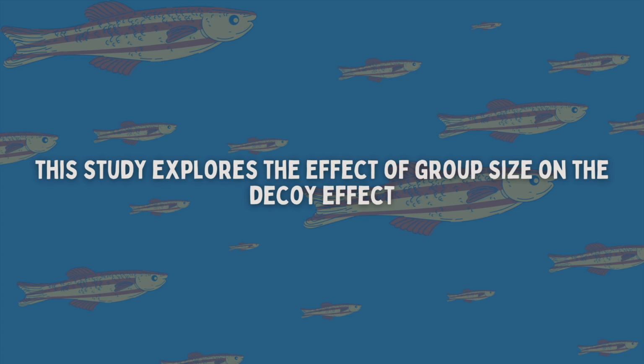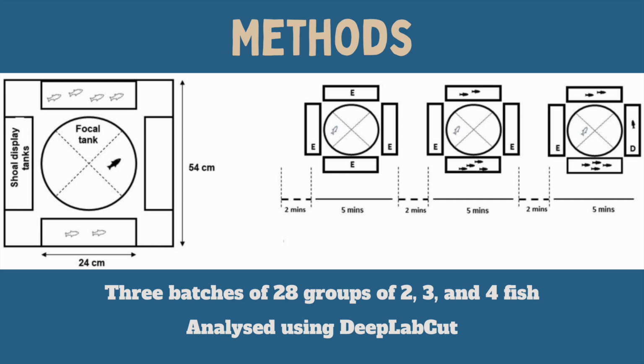To investigate this, we employed this setup. The focal fish would be placed in the central tank, and shoal options were presented in the peripheral display tanks. 2 fish and 4 fish shoal options would be placed in opposite display tanks. In one of the remaining tanks, a third option of either 1, 3, or 5 fish shoals would be placed as a decoy. A GoPro camera was installed right above the tank to record the video.